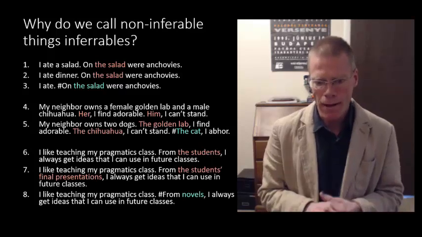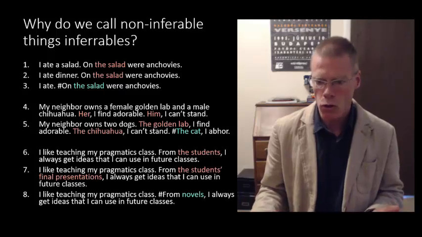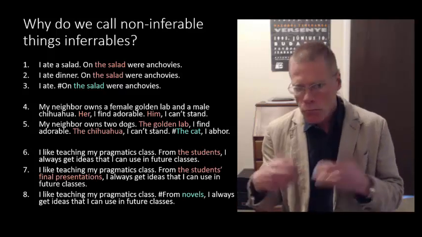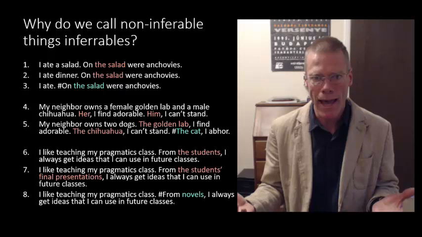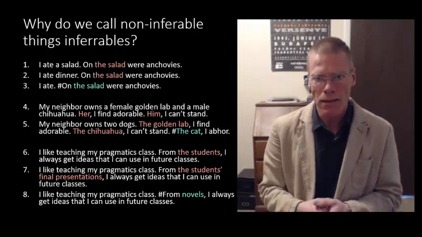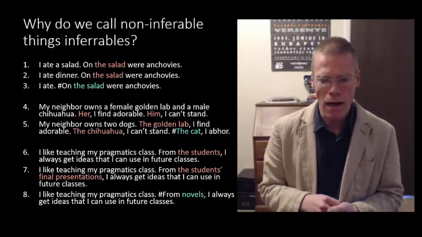So I'll read that whole thing. My neighbors own 2 dogs. The golden lab I find adorable. The chihuahua I can't stand. The cat I abhor. That just sounds weird, right? The cat part. Because we haven't talked about a cat yet. So we're really not licensed to assume that there's a cat there, even though we can make the inference from dog to golden lab and chihuahua.